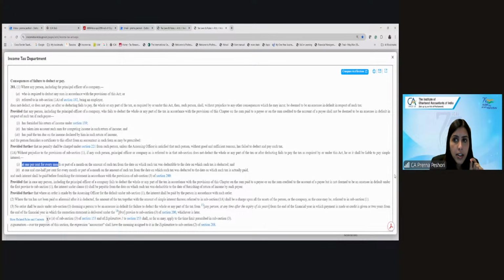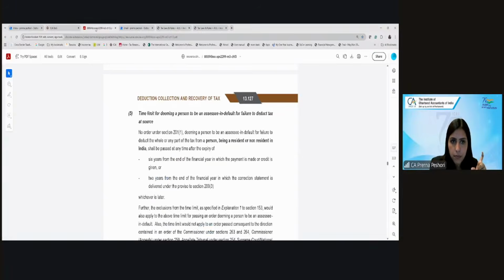So, here they say that I will be deemed to be in default. But how will I be considered deemed to be in default? When the AO passes the order that you are the assessee in default, right? So, what is the time limit for passing that order?